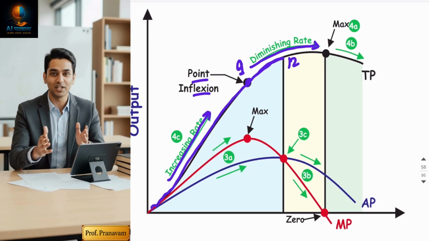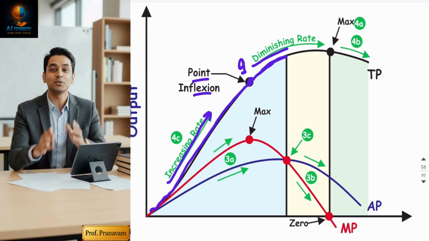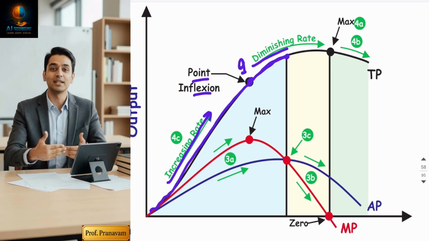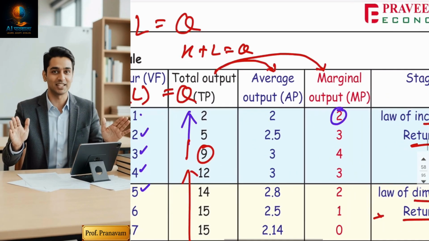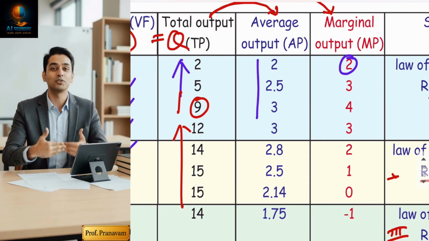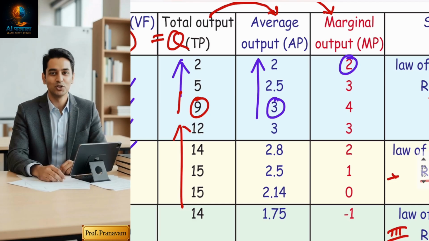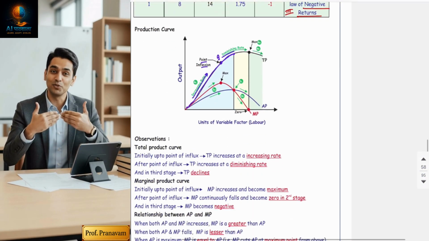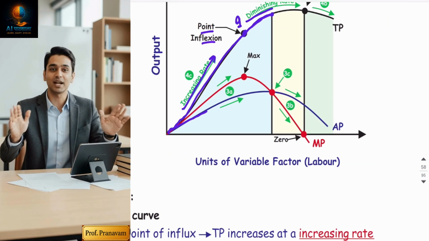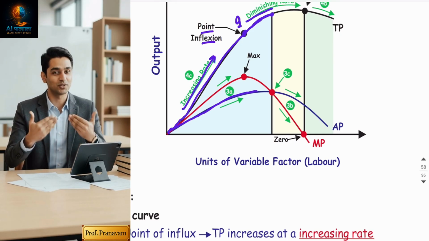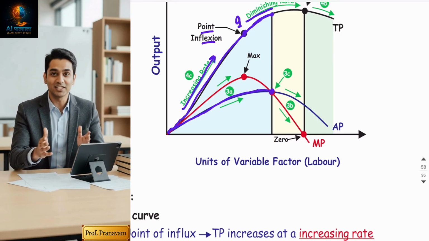Right, and my first stage is over. Okay, it reached 12. Now, in the first stage, average production. If you're going to see, my AP is increasing continuously throughout the stage and reaches 3, becomes maximum and becomes constant. So see the blue curve, AP is increasing continuously throughout the stage, becomes maximum over here.